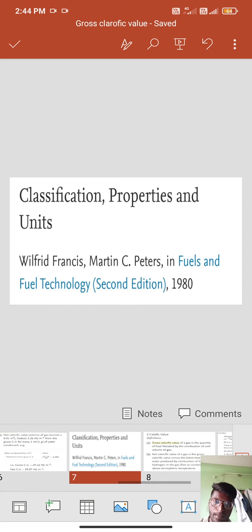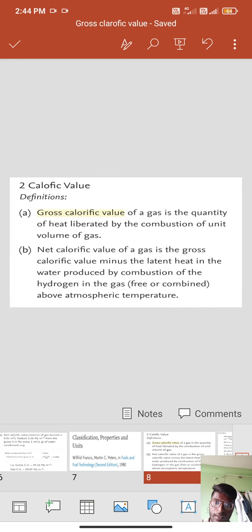Classification, properties and units. Wilfrid Francis and Martin C. Peters, in Fuel and Fuel Technology. Calorific value definition: gross calorific value of a gas is the quantity of heat liberated by the combustion of a unit volume of gas.